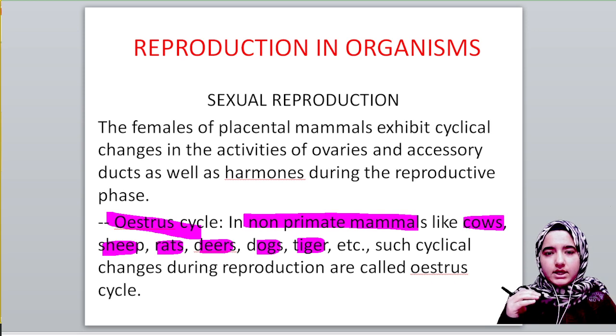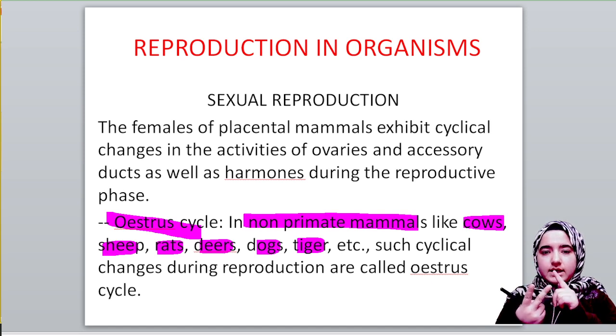What happens basically is that in females two cycles occur. In non-primates the estrous cycle will occur, and in primates the menstrual cycle will occur. And I told you that these cycles simply show that cyclical changes are taking place inside our body, like in the ovaries, where our hormone levels change. Moreover, in the reproductive phase we saw that our bodies are fully prepared in order to do the reproduction.